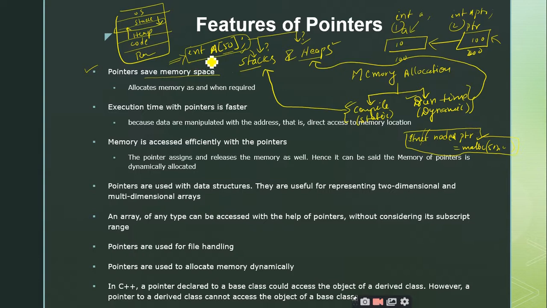See here, again I am telling, this is a compile time allocation. You have declared 50 elements. So what is the total size that is occupied here? 50 into 4, 200 bytes. Is it right or not?